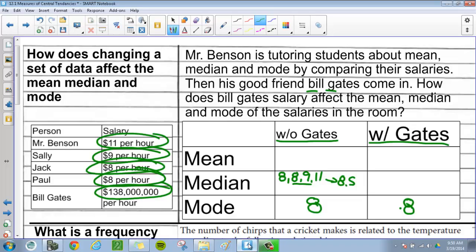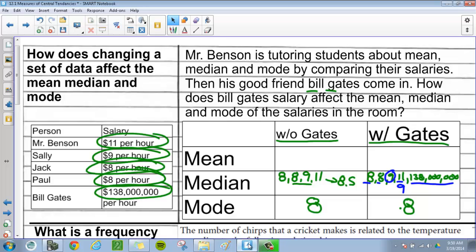Now, to find the median with Gates, we have the same 8, 8, 9, 11. That's me right there. And then Bill Gates is in there, so $138 million, just a little bit more than us. And then we've got to find the middle. So let's do that. 8 and then that, and then 8 and that. And there's our middle. So our middle in this situation is 9. Didn't really affect it too much.